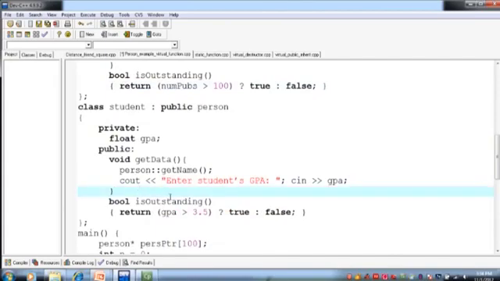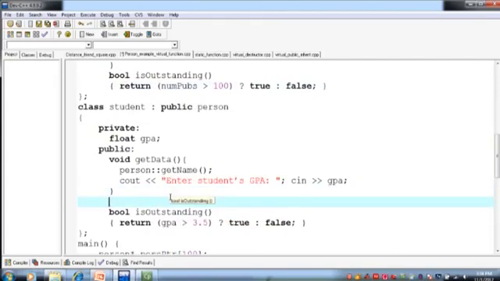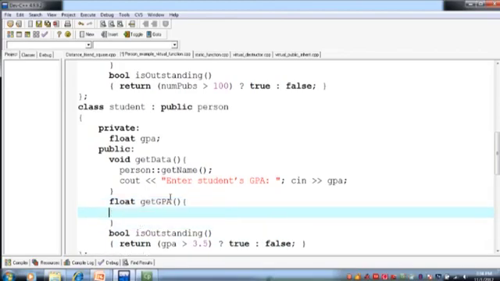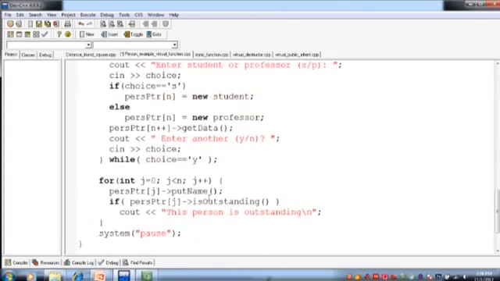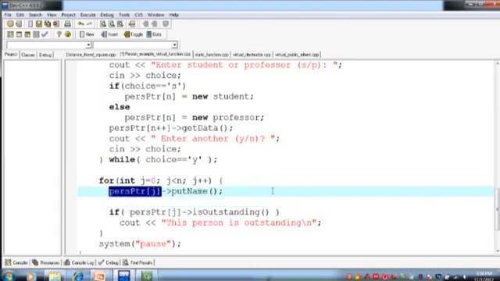So make another function in the student class, that is float get GPA, and that function returns GPA. ठीक है जी.